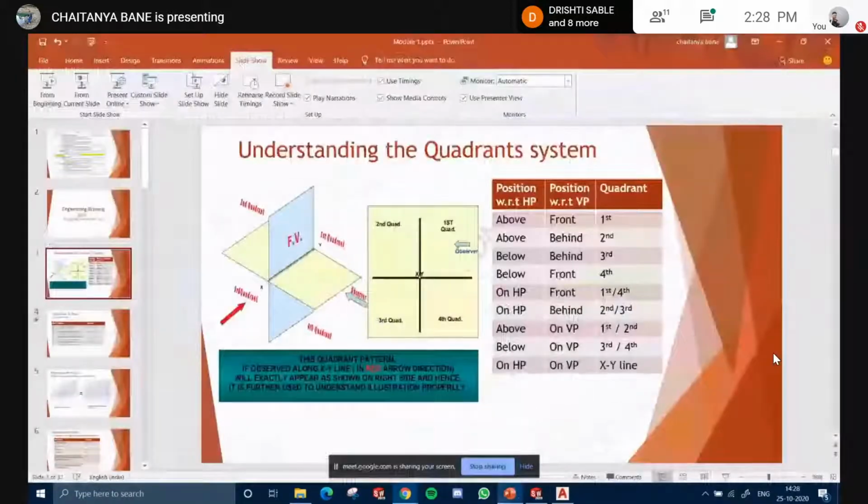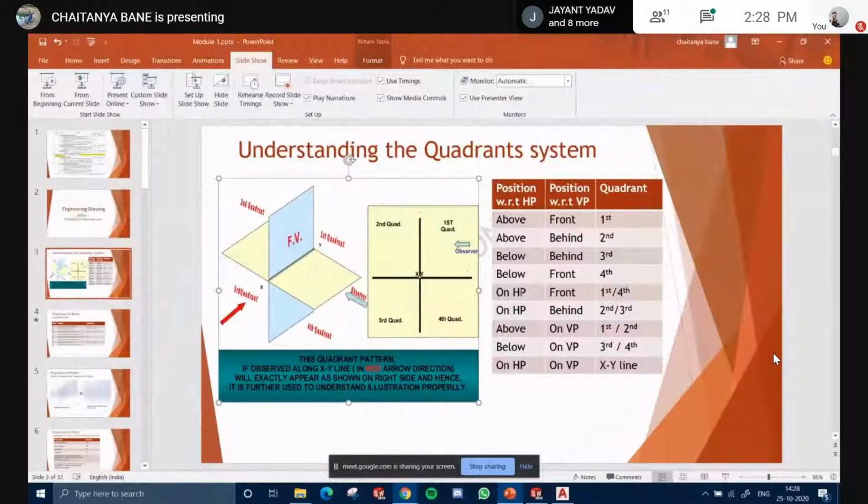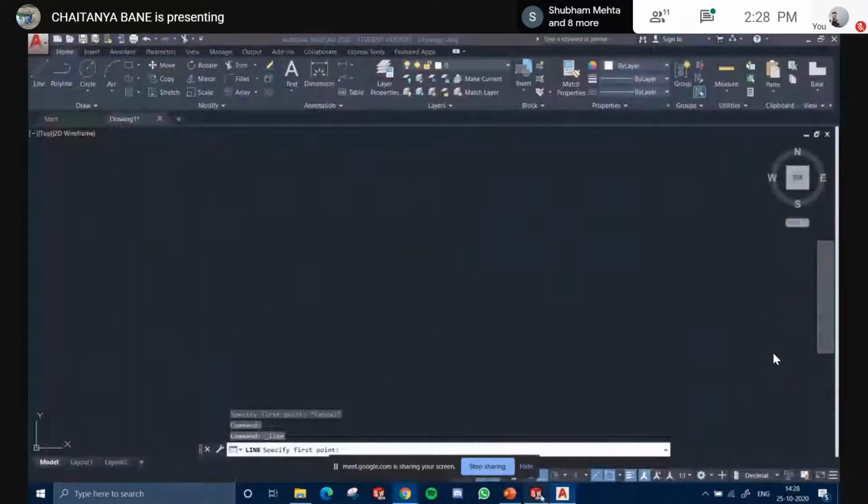Let's go further now. So HP पे lie कर रहा है, you get that कि the point can lie on HP or on VP, right? Correct? It can also lie on the origin, that is the XY line, the intersection of the two planes, the FV and the top view and the horizontal.